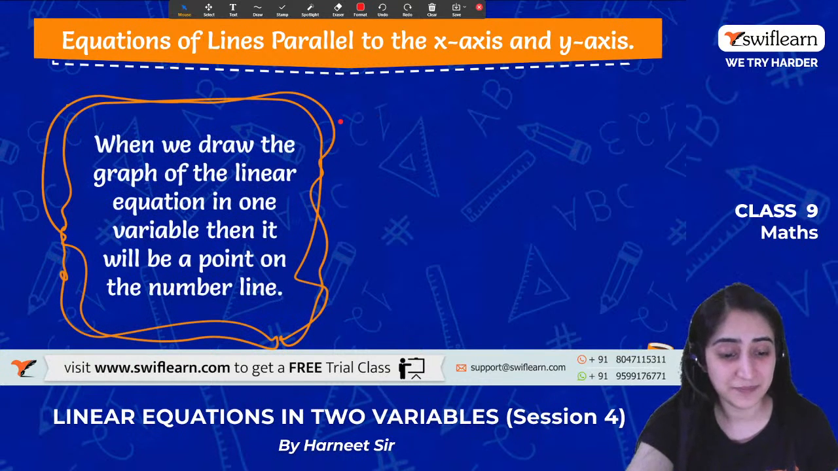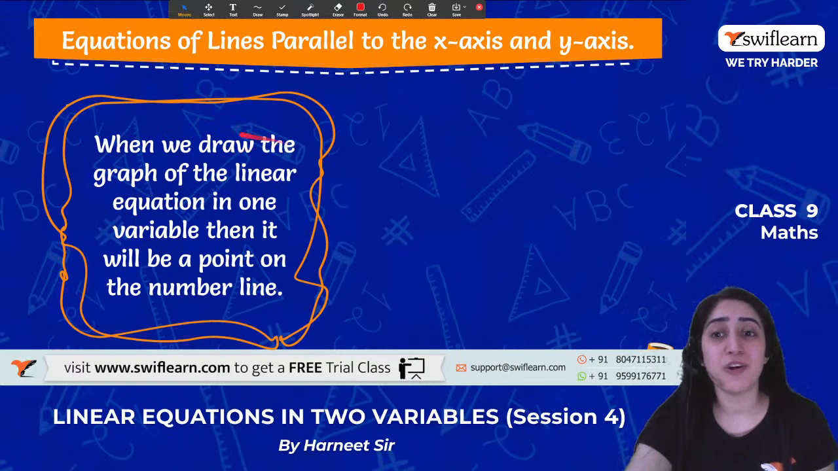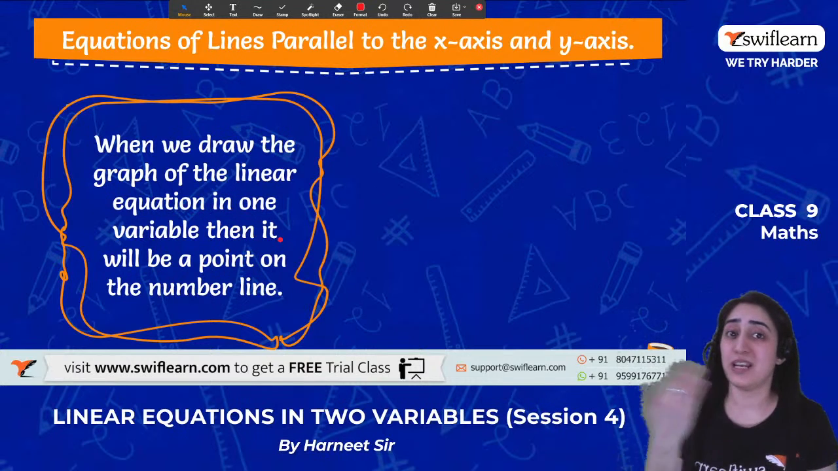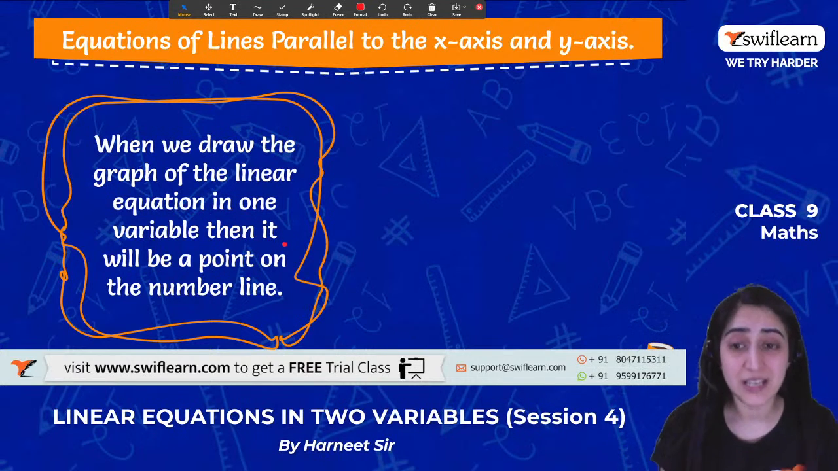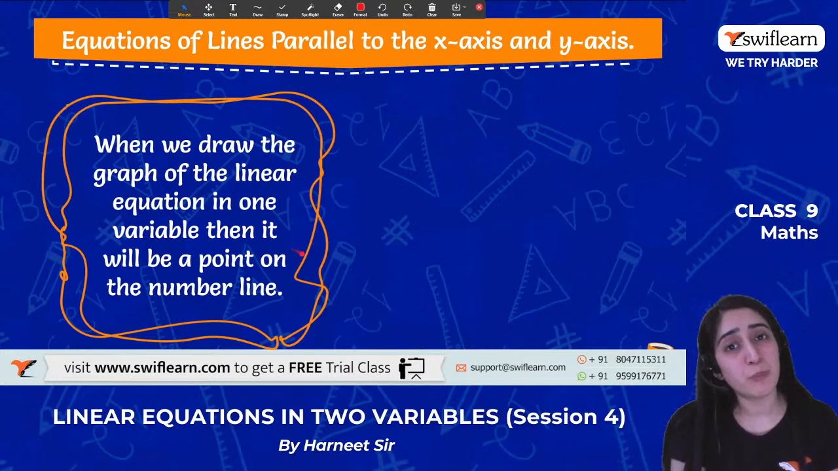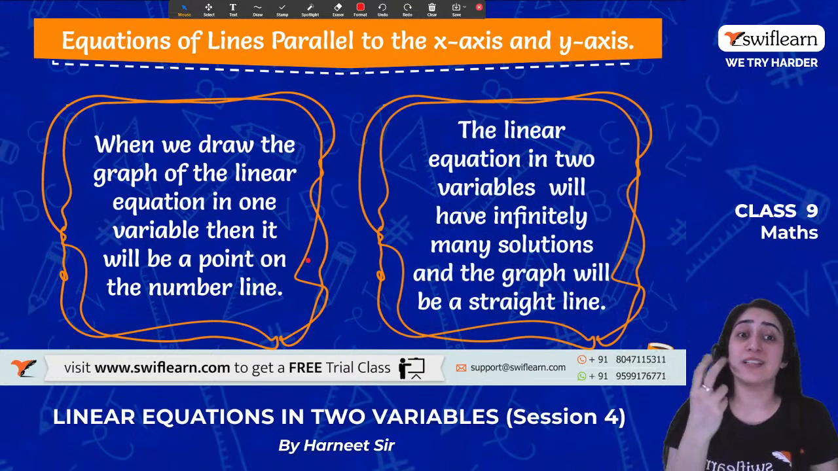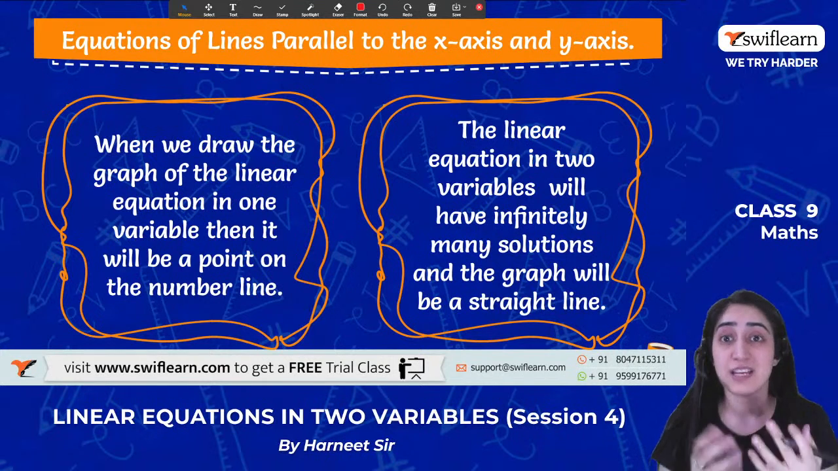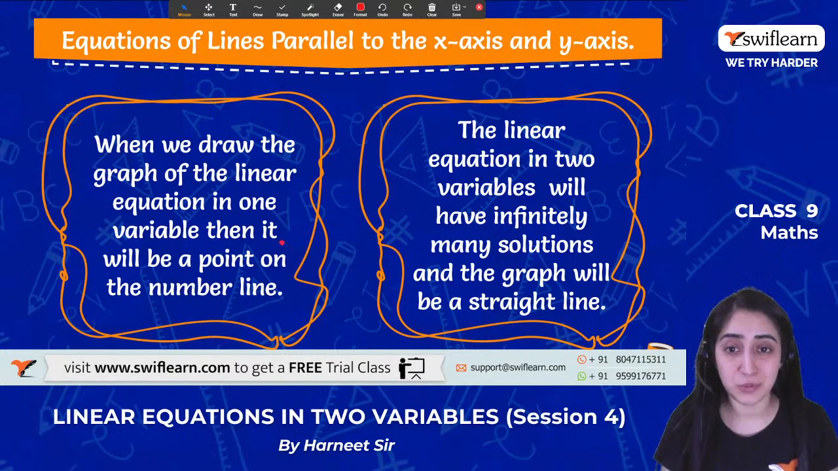Can anyone tell me? Yes, when we draw the graph of a linear equation in one variable, then we have to put it on a number line, right? If there is one variable, we put a point on the number line. Whereas when it's two variables, it has infinitely many solutions and we can plot it on the graph like a straight line. Are we clear with this one?